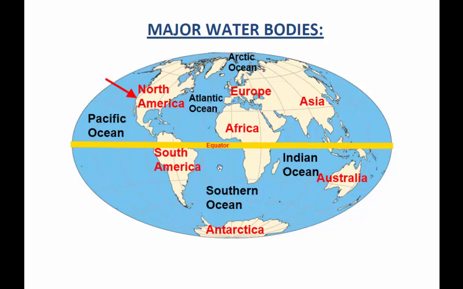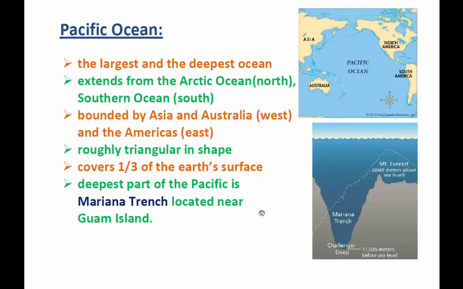First of all, Pacific Ocean. Pacific Ocean is the largest and the deepest ocean. When you look at the map, you will be able to see that it extends from Arctic Ocean in the north and Southern Ocean in the south, and these are bounded by Asia and Australia in the west. You can see this map, and roughly it is triangular in shape. The Pacific Ocean is triangular in shape,